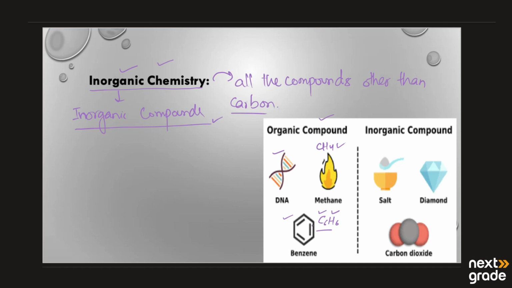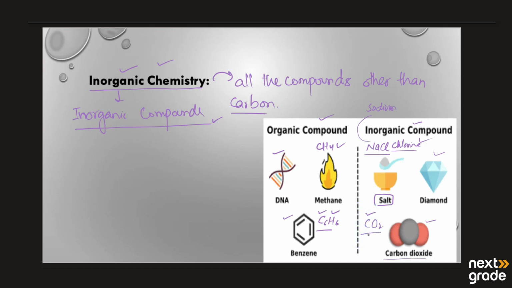On the other hand, if we look at inorganic compounds, we have the table salt that we use to eat at home in the food. Its formula is NaCl. It does not have carbon, having just two atoms or two elements. The first one is sodium and the second one is chlorine or chloride. Diamond, and we have the carbon dioxide.